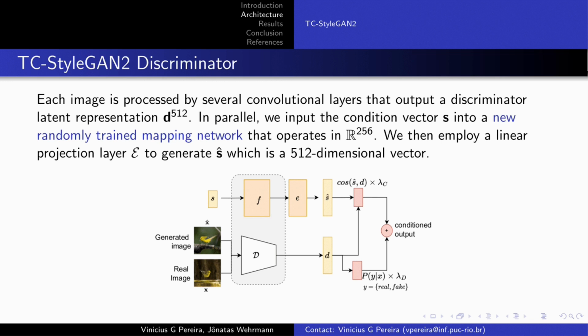The discriminator can take either a real image or a generated image. Such an image is processed by several convolutional layers that output the discriminator latent representation D. In parallel, we input the conditional vector S into a new randomly initialized mapping network that operates in 256 dimensions. We then employ a linear projection layer E to generate S hat, which is a 512-dimensional vector. We use such a linear mapping so we can get the same representation level and disentanglement as the intermediate space of the generator.